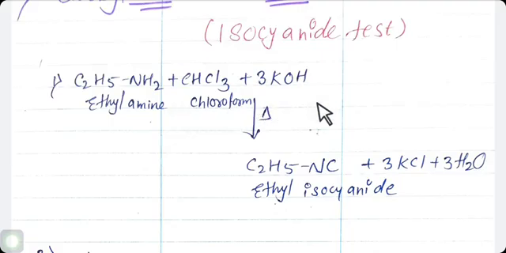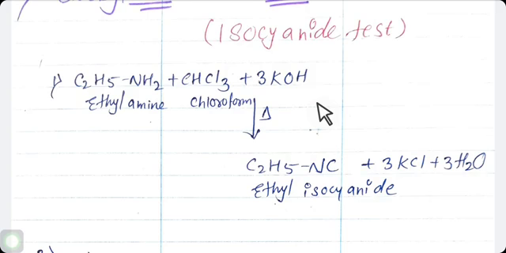Ethylamine, chloroform and potassium hydroxide react together, heated together, to form isocyanide first. As a student, always remember only primary amine gives this reaction. Secondary and tertiary amines do not give this test. This is the Hoffmann carbylamine test or isocyanide test.